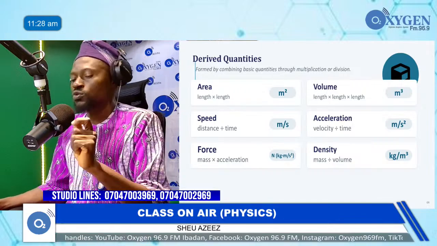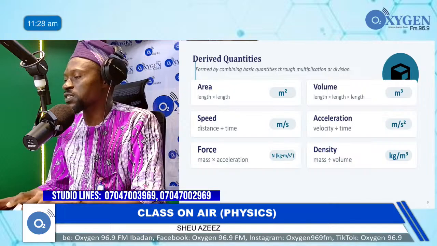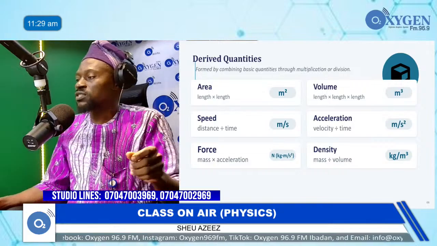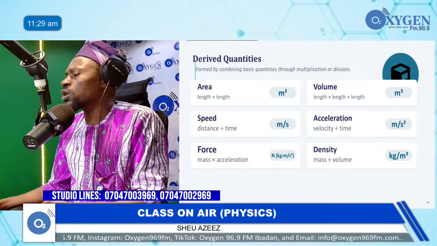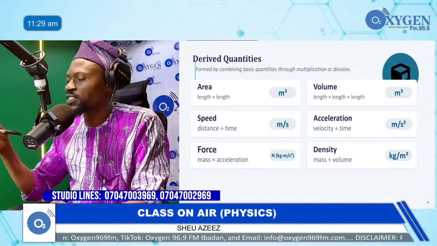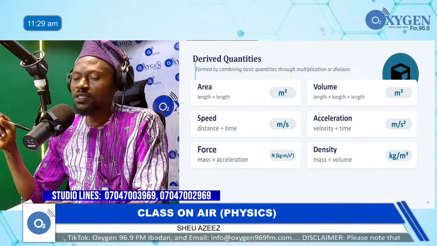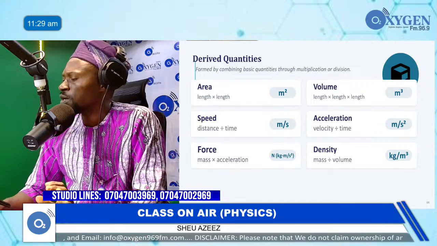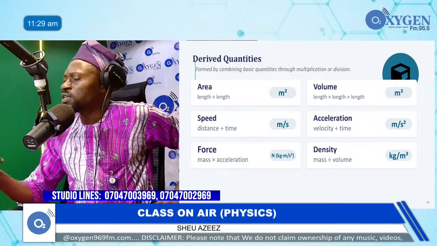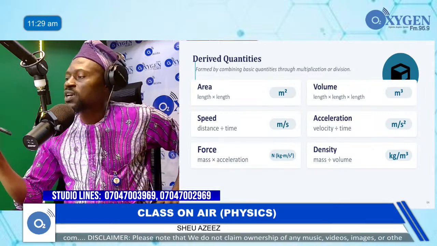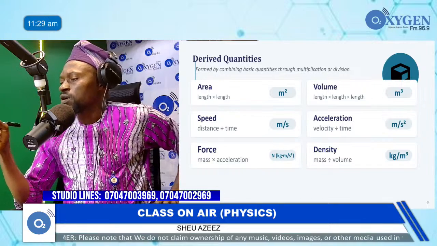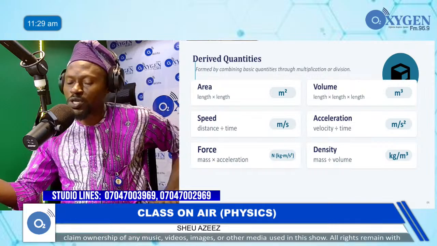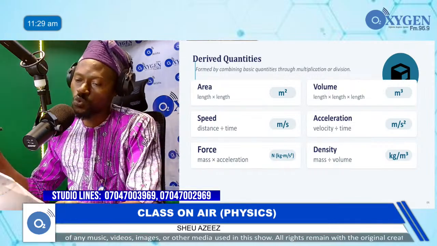The first length is m, and the unit of the second length, which is breadth, is m. And from your law of indices, I think you've done that in mathematics just this Tuesday. The first m is raised to power 1, the second m raised to power 1, and when you are having a multiplicative law of indices, you pick one of the base and add the indices or the powers. So it will now be m raised to power 1 plus 1, which is m squared. We call it meter square in physics.